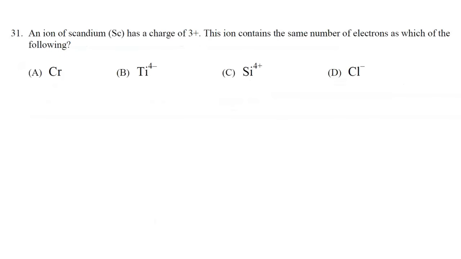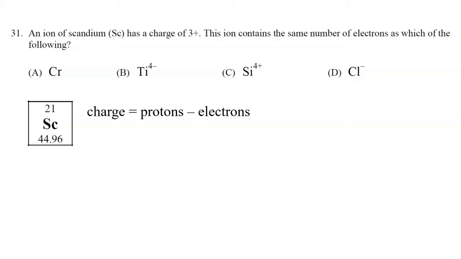All right, question 31. An ion of scandium, Sc, has a charge of 3+. This ion contains the same number of electrons as which of the following? So scandium has 21 protons, and the charge is equal to the protons minus the electrons. So it must have lost 3 electrons if it forms a positive 3 charge.